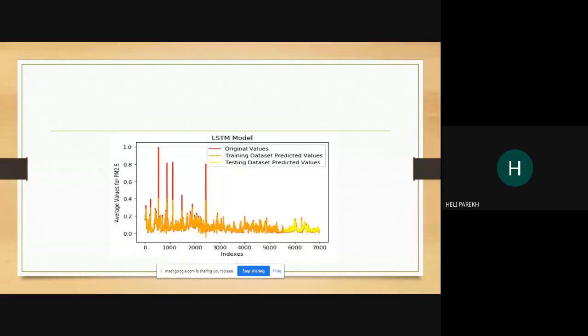We had 7,000 rows, and this is the average value for PM2.5. So these red values have some outliers. These were the original values, and the overlapping values, which is the orange one, is the training data set, and the last values, the yellow values, are plotted using the testing data set predicted values.